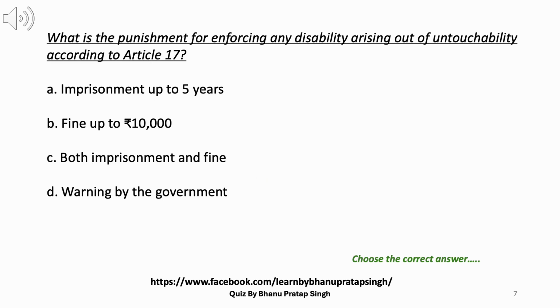7. What is the punishment for enforcing any disability arising out of untouchability according to Article 17? A. Imprisonment up to 5 years. B. Fine up to 10,000 rupees. C. Both imprisonment and fine. D. Warning by the government. Answer C. Both imprisonment and fine.